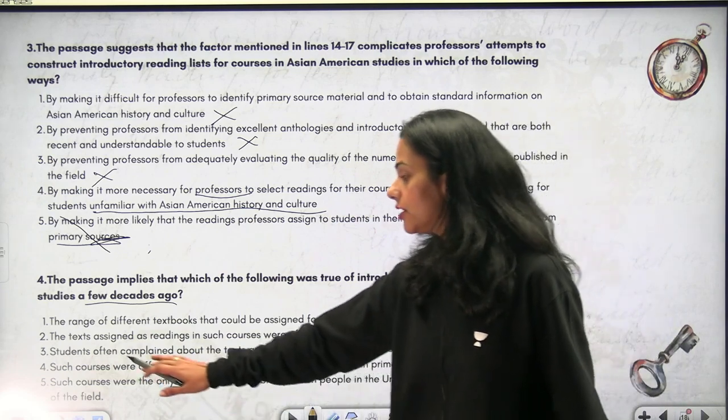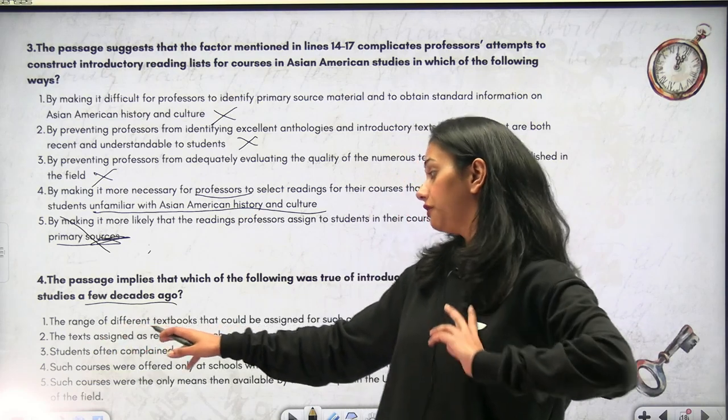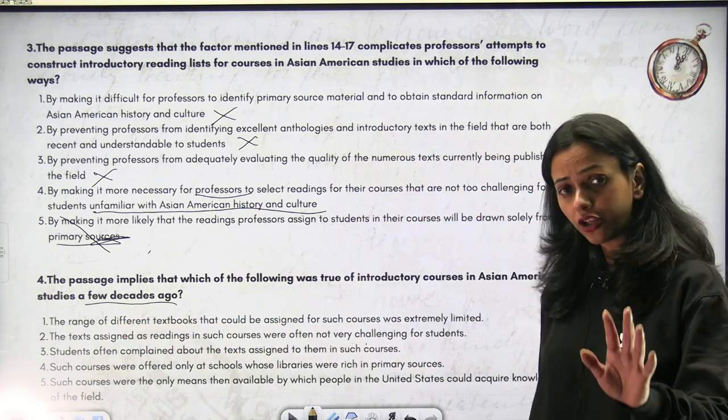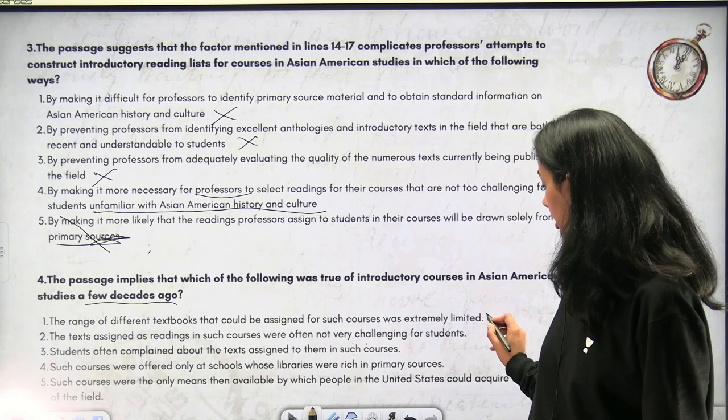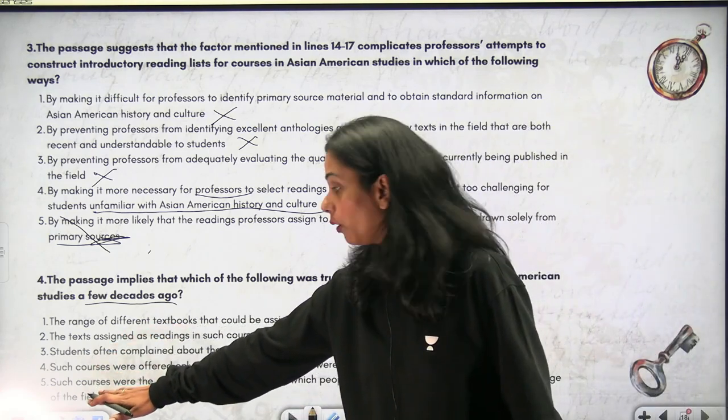Maybe that's what we read about a decade ago, that the range of different textbooks that could be assigned for such courses was extremely limited. We'll hold on to this answer. We'll read the other options that are given.